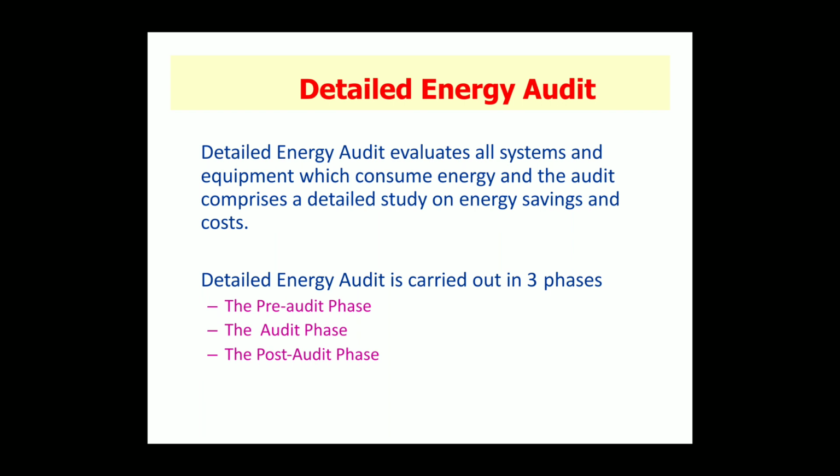Phase 1 is a pre-audit phase. So, plan of action. In that, step 1 is plan and organize. The second part of step 1 is a walk-through audit, and the third part is an informal interview with energy manager, production or plant manager. Then step 2 for pre-audit phase is conduct of a brief meeting or awareness program with all divisional heads and persons concerned, 2 to 3 hours.